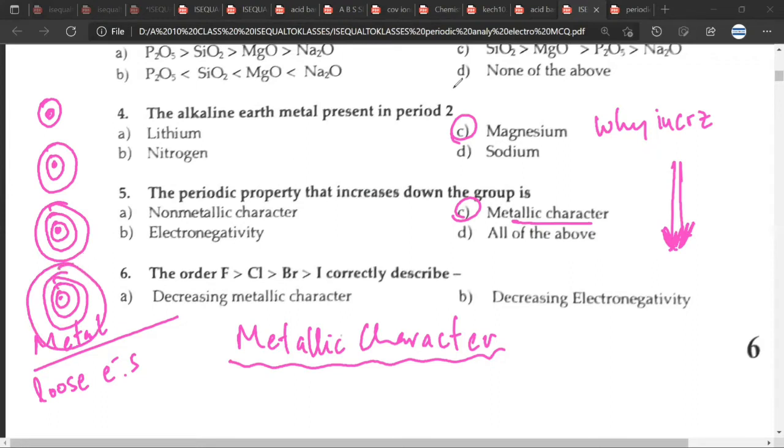What you need to understand is that as we start going down, the number of shells starts increasing. Therefore, the removal of an electron becomes far easier. And because the removal of an electron becomes easy, the metallic character increases. Is there any doubt? So let us look at your textbook where this is mentioned.